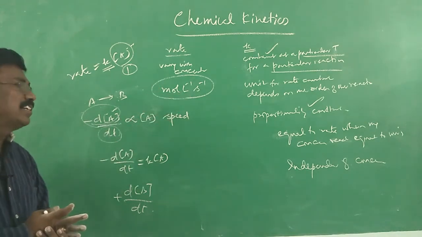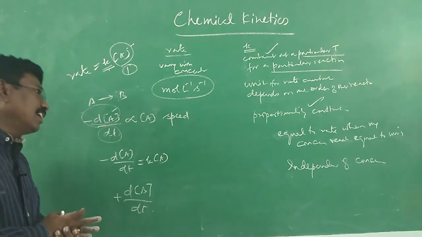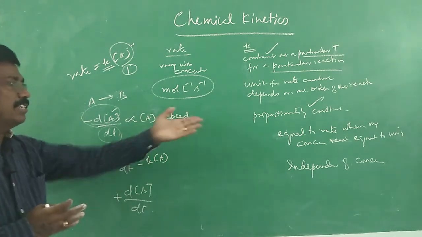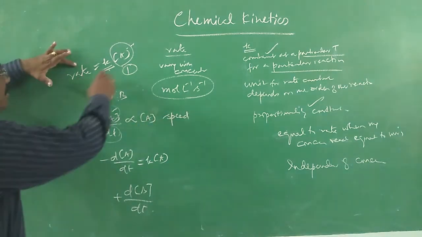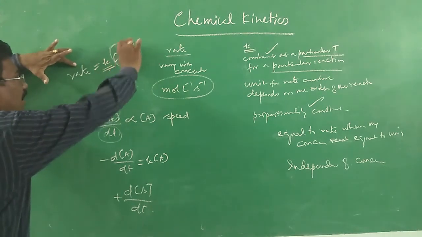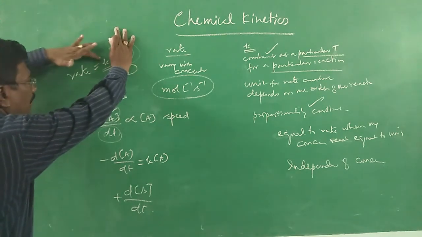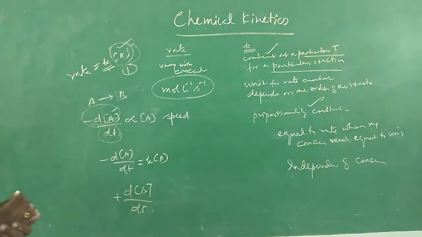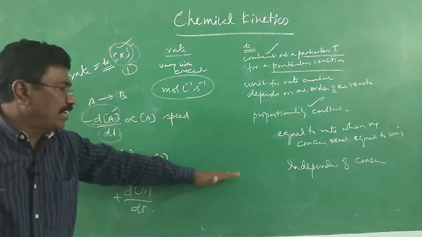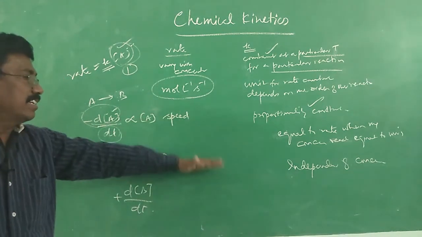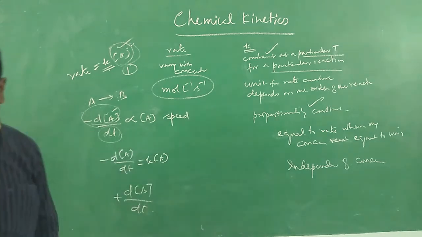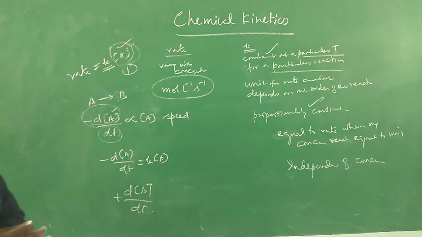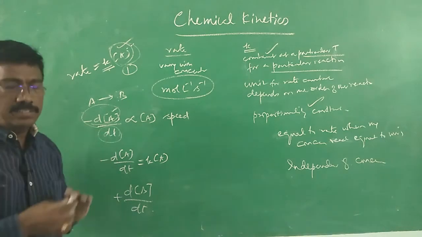Rate is a measure of decrease in concentration of the reactant or increase in concentration of the product; there, the rate constant is equal to rate when the concentration of the reactants are all equal to 1. When it becomes 1, K is equal to rate. That's what we are mentioning here. Rate varies with concentration. At high concentration rate will be higher, whereas the rate constant is independent of concentration. So that is about rate and rate constant.